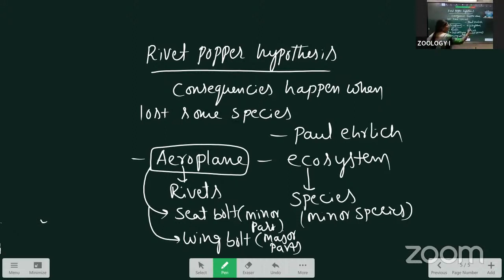Like that, if we remove a critical species from the ecosystem, automatically the total ecosystem will be damaged.